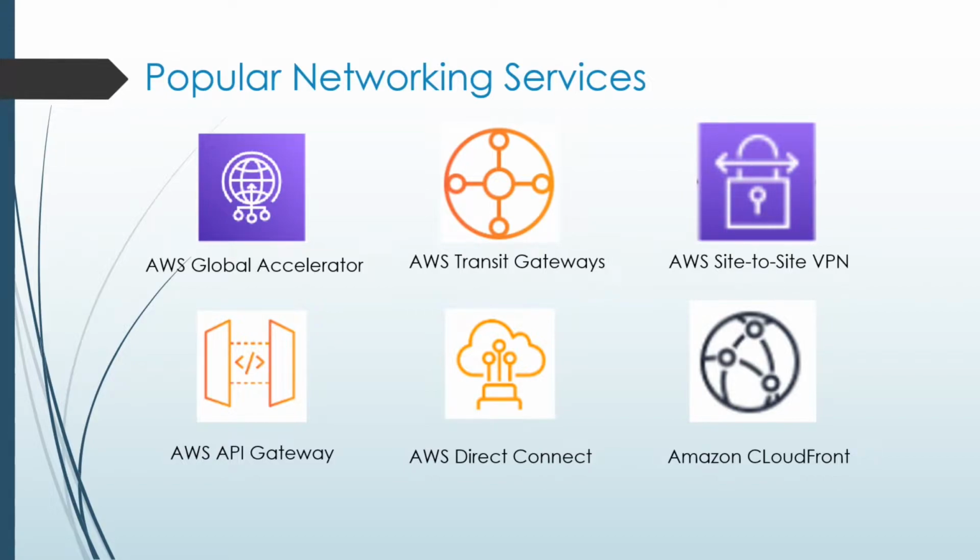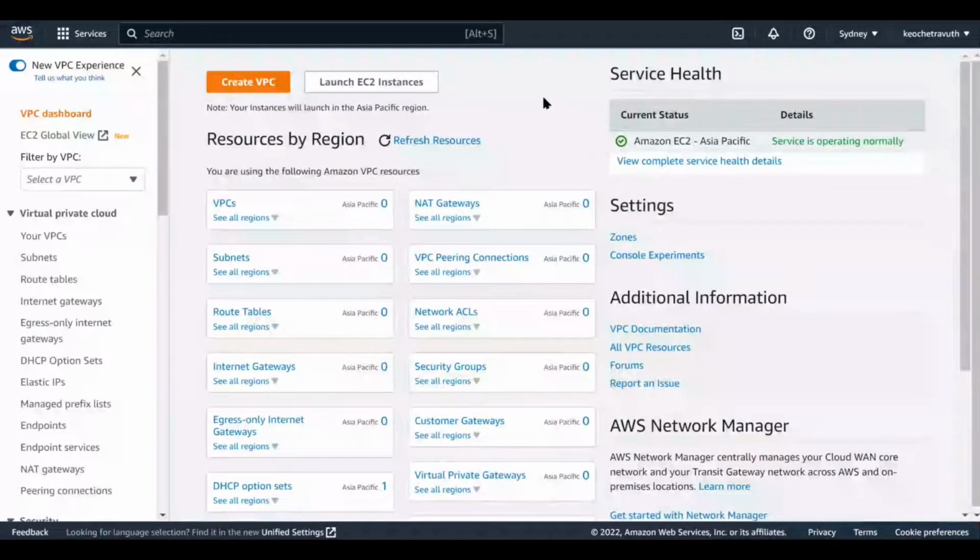Lastly, Amazon CloudFront is a content delivery network which can deliver data via more than 400 points of presence with the support of smart routing and automated network mapping in order to reduce latency. So let's jump to the AWS console.